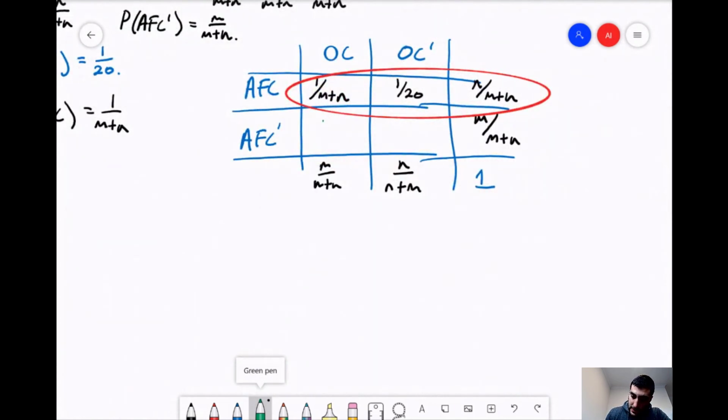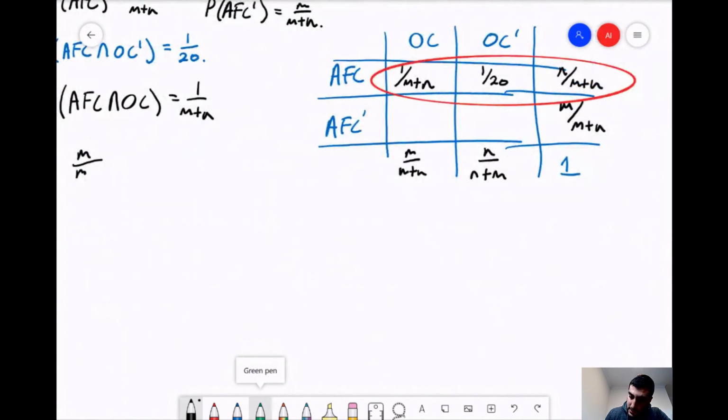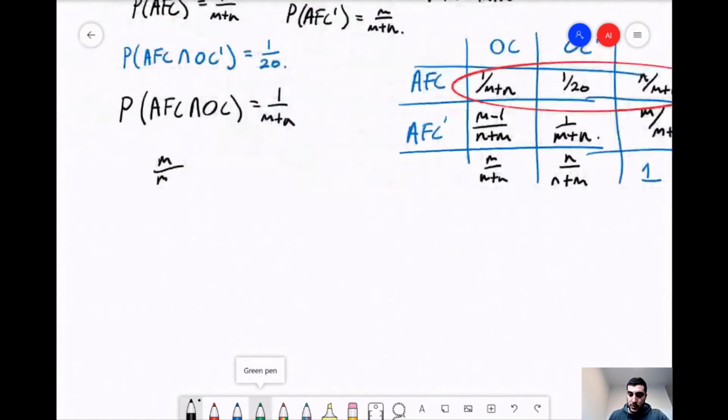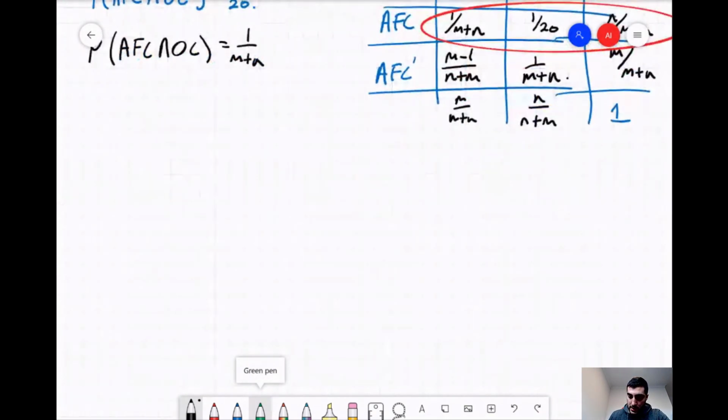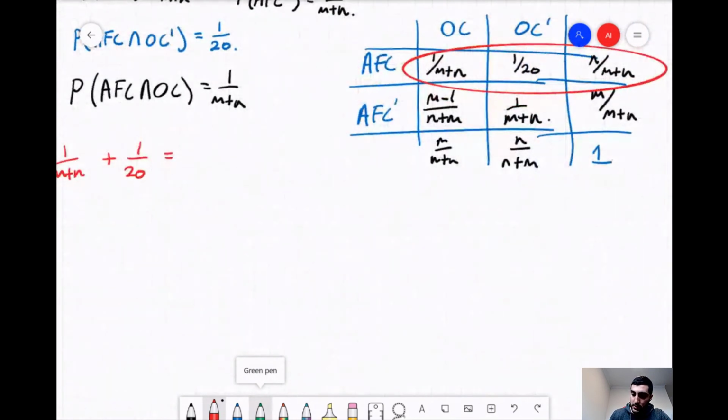So this here will just be N over, let's work that out quickly. M over, oh yeah, obviously, this is just M minus 1 over N plus M. And then we're going to have M minus M, so this here ends up being 1 over M plus N as well. Cool. But let's just look at that equation that's circled in red. So we know from this we've got 1 on M plus N plus 1 on 20 will be equal to N over M plus N.